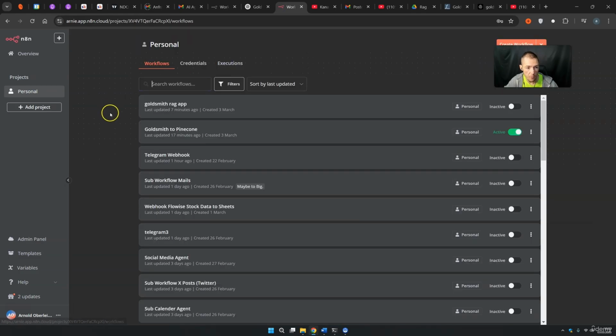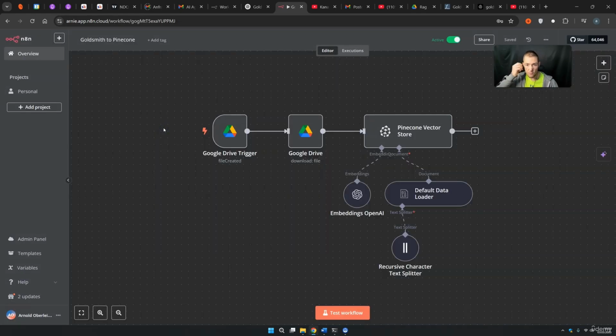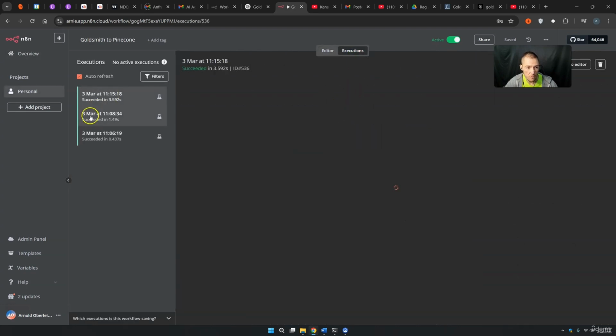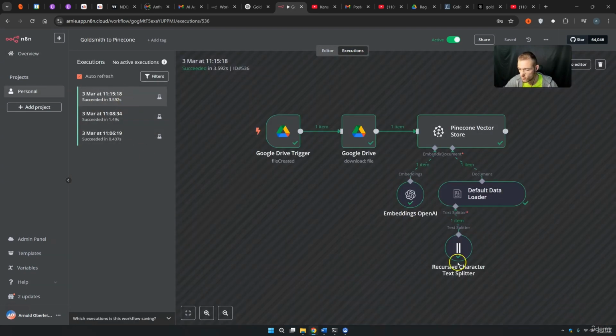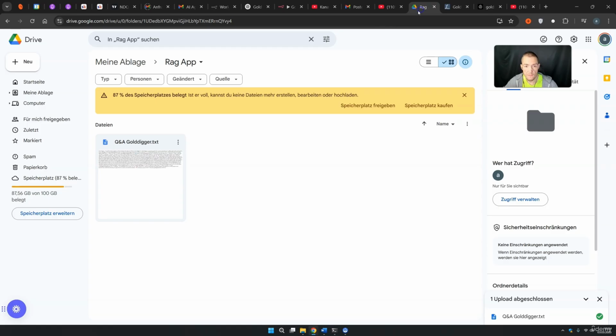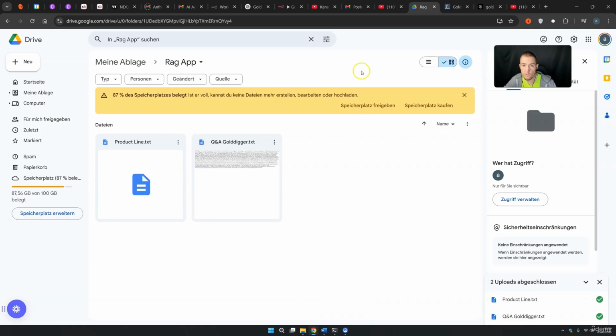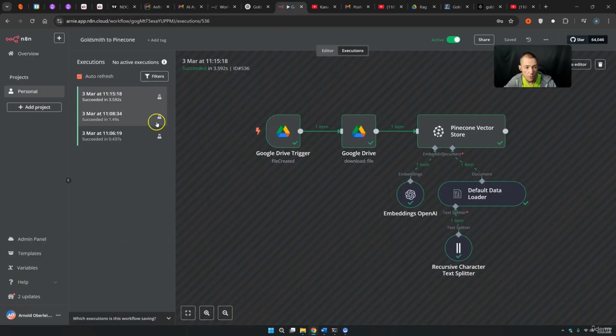You know already that we have this thing saved up. If we come here on personal, we have of course this Goldsmith to Pinecone workflow, and this is active, so we can come on executions. Right now there is no execution that came through in the last few minutes. But if I come here into my Google Drive and I insert the product line, let's see. As soon as this is uploaded, we should in theory get a new execution here in 1 minute. So every minute this checks if something new gets added. Let's see if this comes through or not.